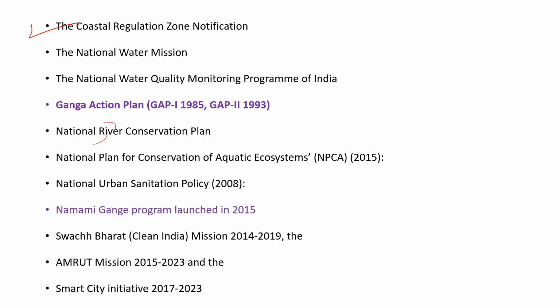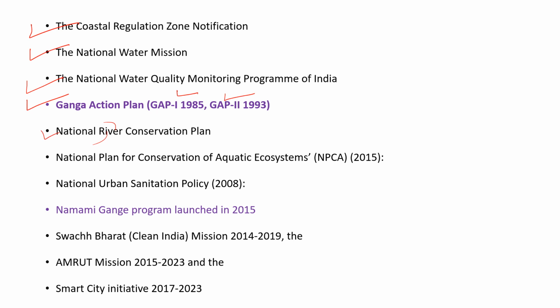the Coastal Regulation Zone Notification, the National Water Mission, the National Water Quality Monitoring Program, the Ganga Action Plan. The Ganga Action Plan Stage 1 started in 1985 and Stage 2 started in 1993.